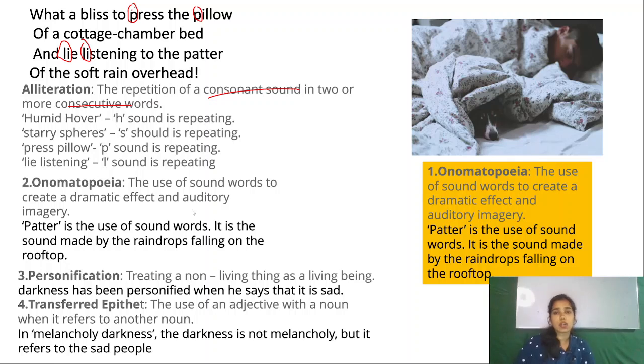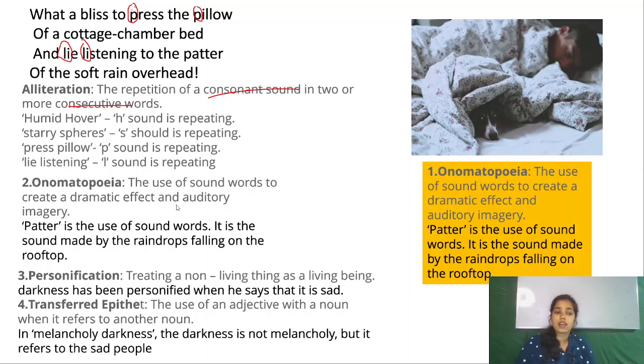And next thing, personification. What is a personification? Personification क्या होता है? So to give the characteristic of a living being to a non-living being. Non-living being को living being की characteristics देना, this is known as personification. Okay, so here darkness is not a living being, but the poet has used melancholy darkness, sad darkness. So here the poet has given the characteristics of a living being to a non-living being, so this is a personification.